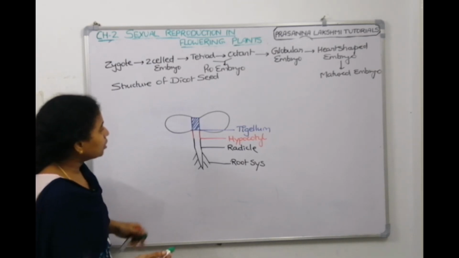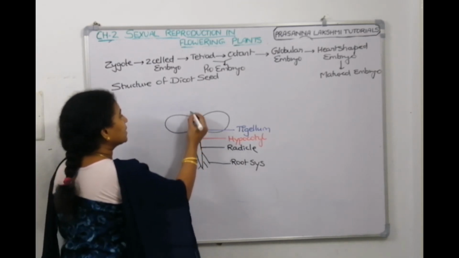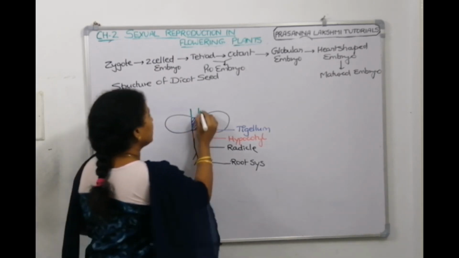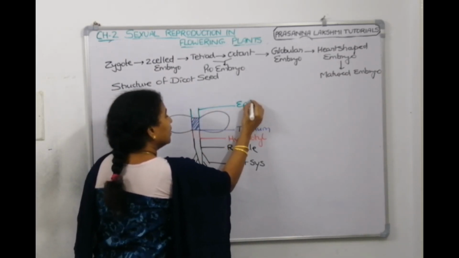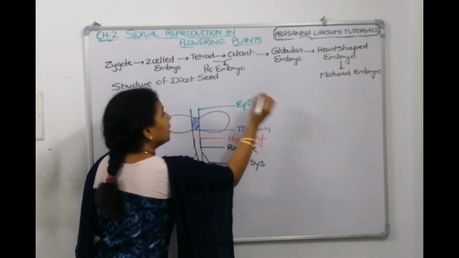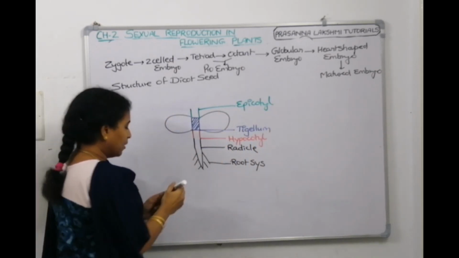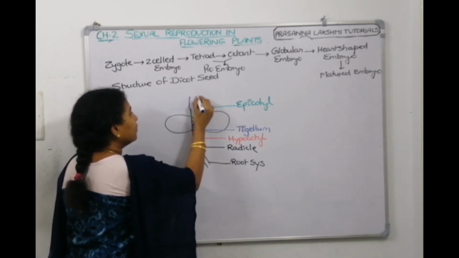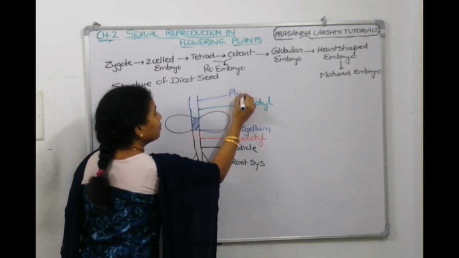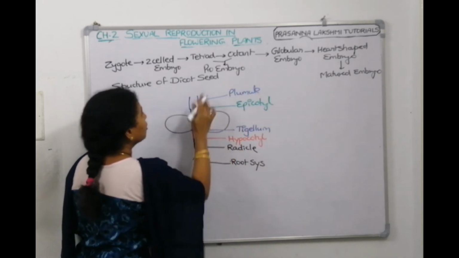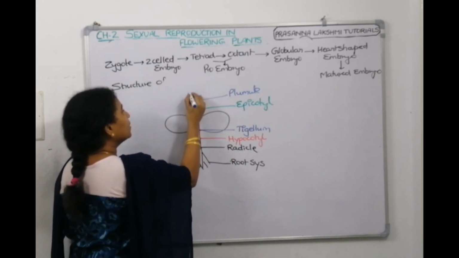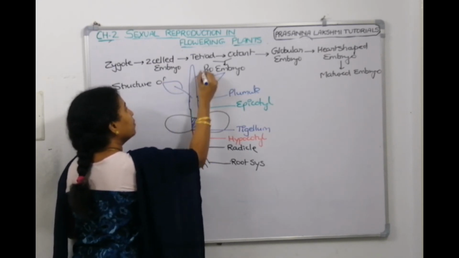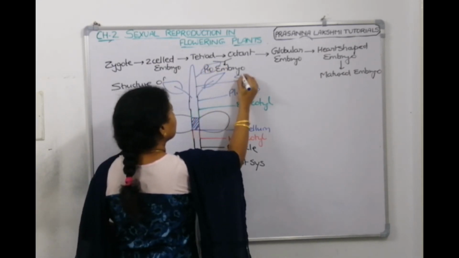Now the portion of the embryonic axis which is above the cotyledons is called the epicotyl. The epicotyl will develop into the plumule, and the plumule will make the shoot system.